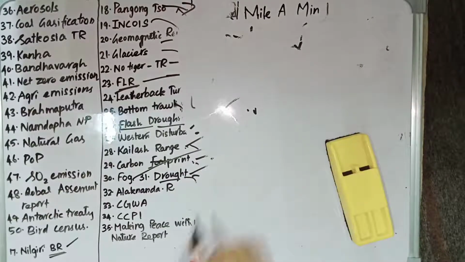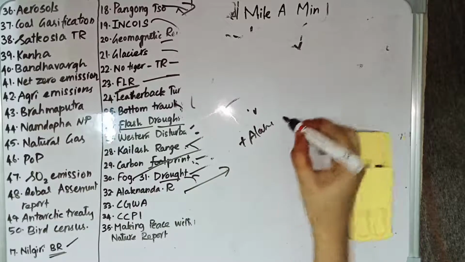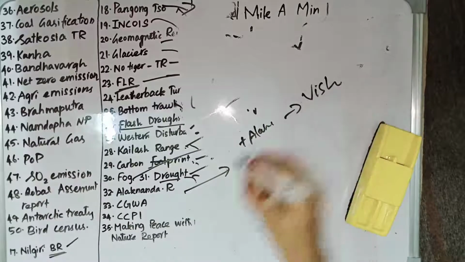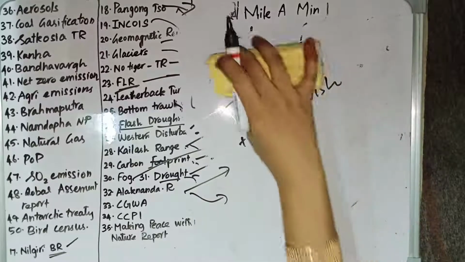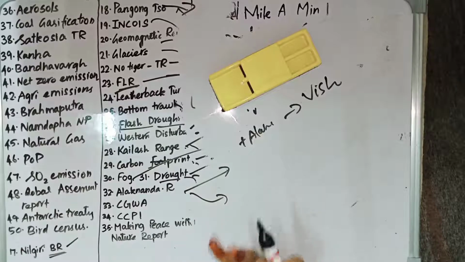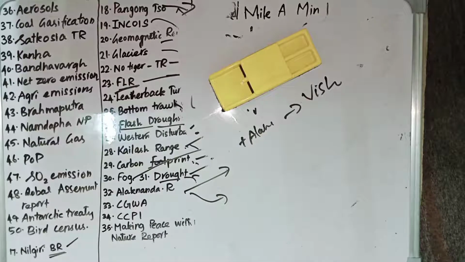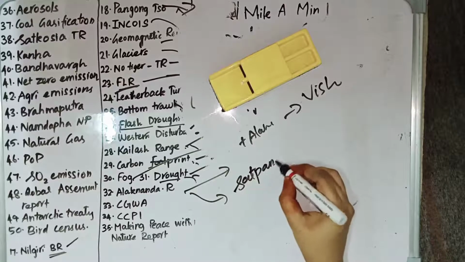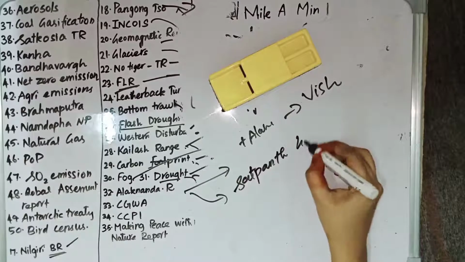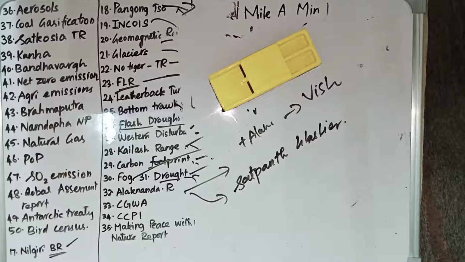Then we have Alaknanda river. We have already seen Dauliganga. Dauliganga meets Alaknanda river at Vishnuprayag. Alaknanda river is a tributary of Ganga, and it has many tributaries. The tributaries of Alaknanda river are Nandagini, Pindar, Mandagini, and Bhagirathi. And it rises at Satopant glacier. So Alaknanda river rises at Satopant glacier.